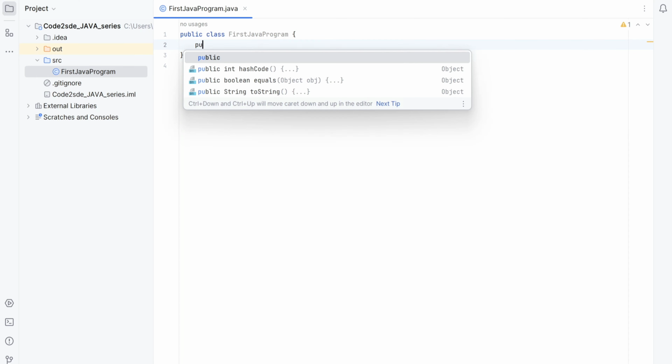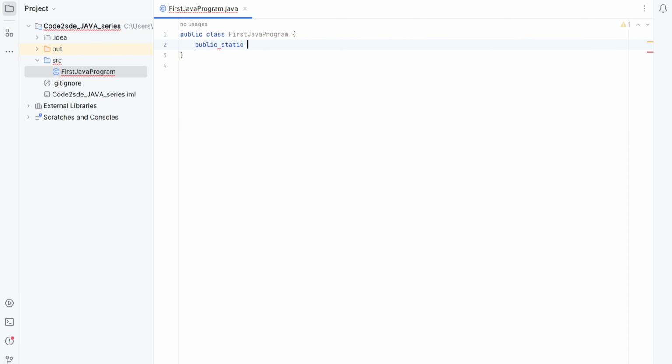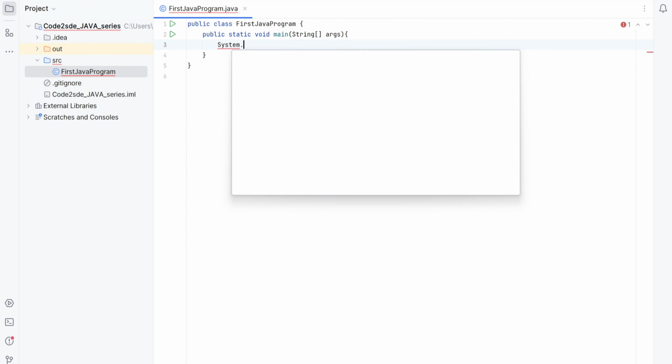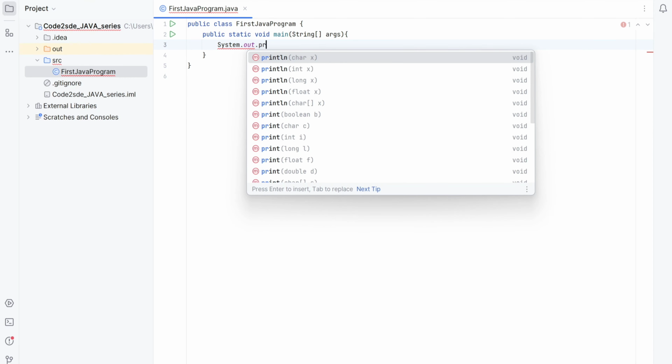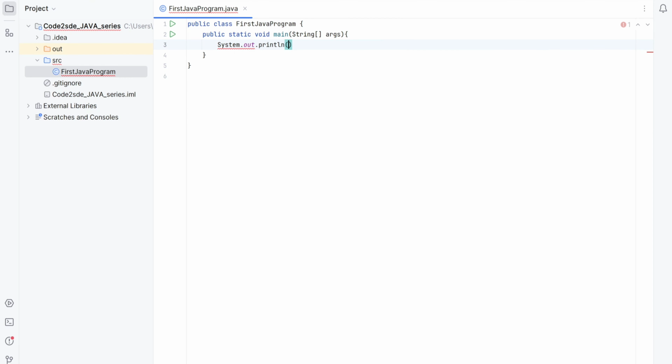Inside that, you have to write public static void main. Then in braces, you have to write String array of arguments. Then open curly braces. Within the curly braces, you have to write system.out.println. And here you can write what you want to print. Say here I want to print hello world, so I can write hello world. If you want to print anything, you can write that.